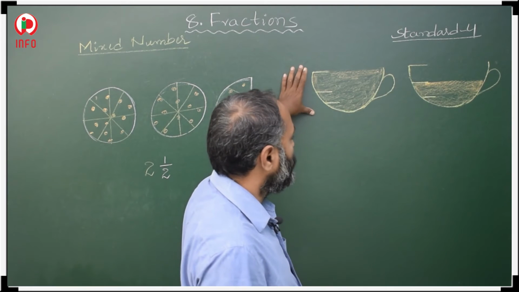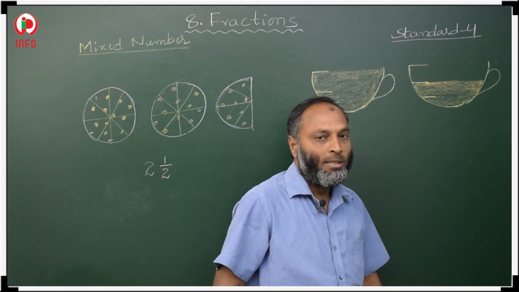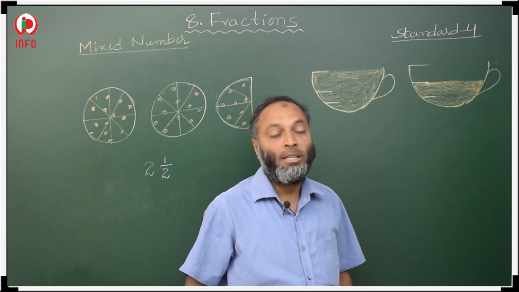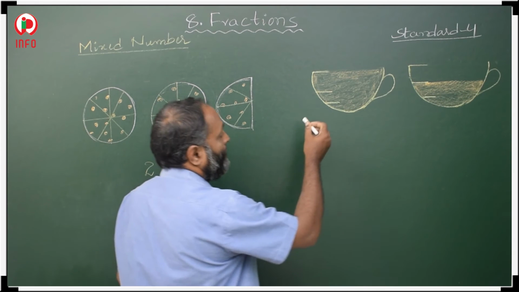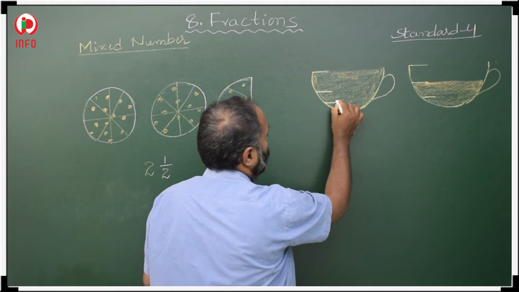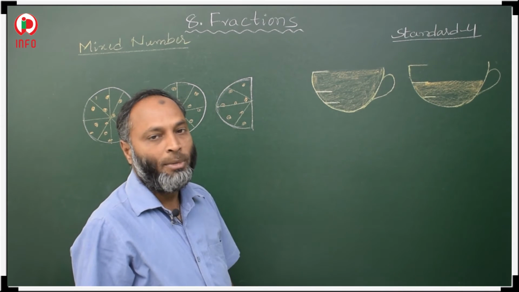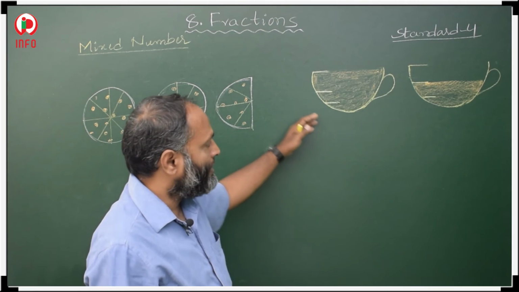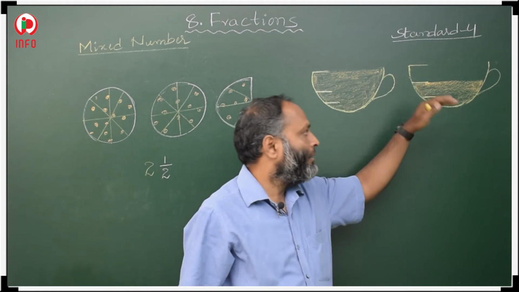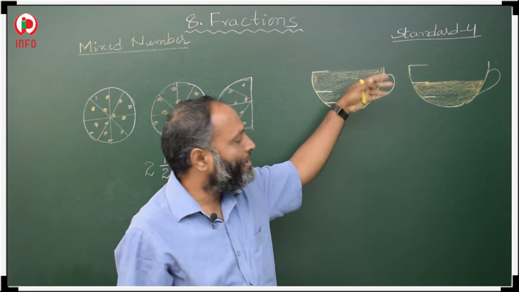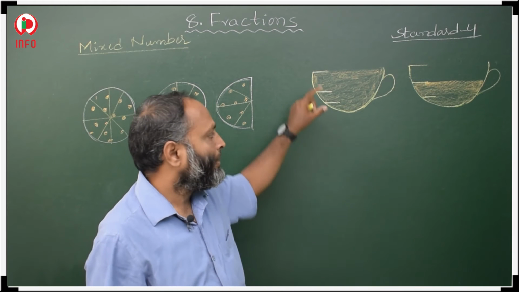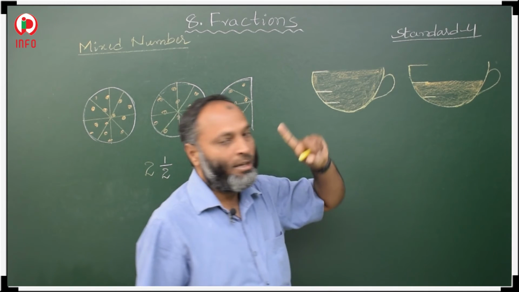Here this is the first cup, this is the second cup. In the first cup, a cup of tea is there. This cup we are dividing into three parts, first, second, third. Total how many parts are there? 3 parts. In this first cup, full of tea is there. Just see here, this is whole, complete in one cup we have tea.